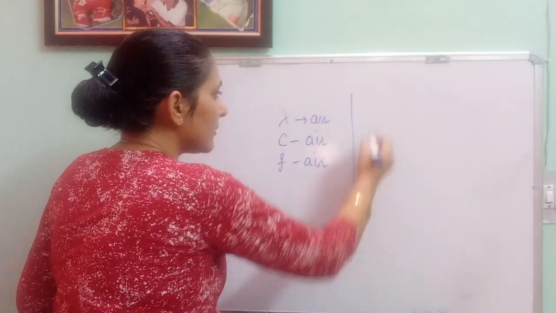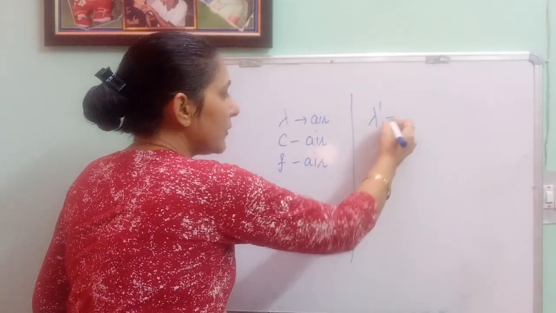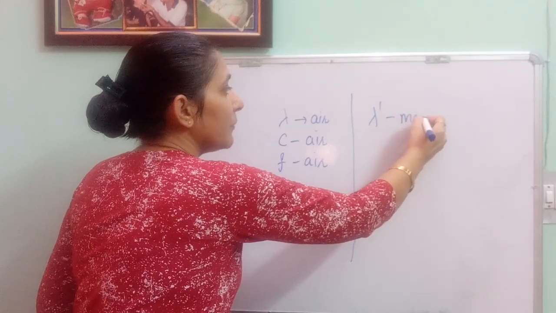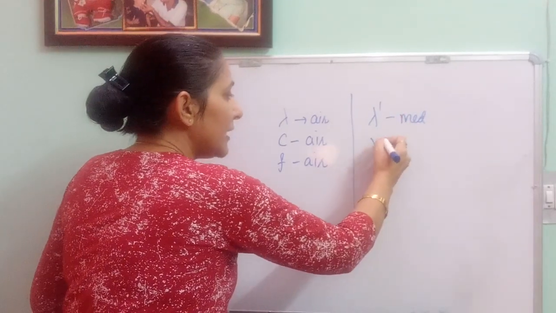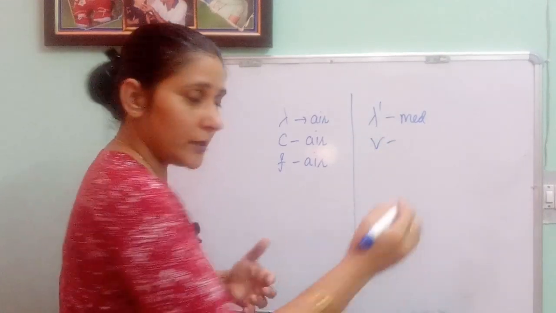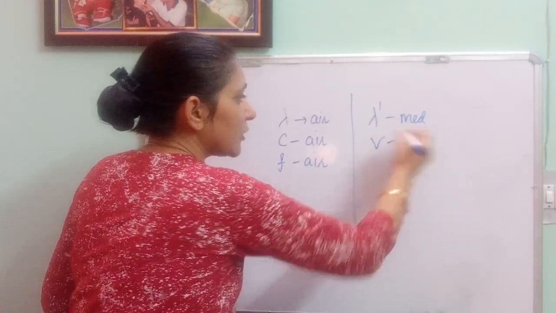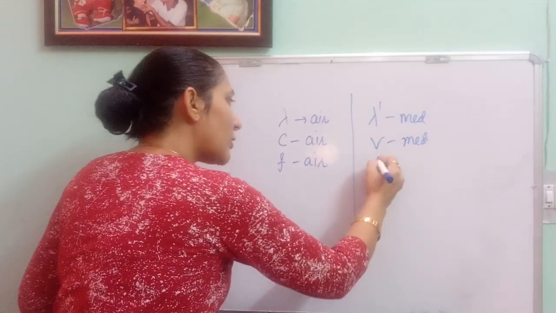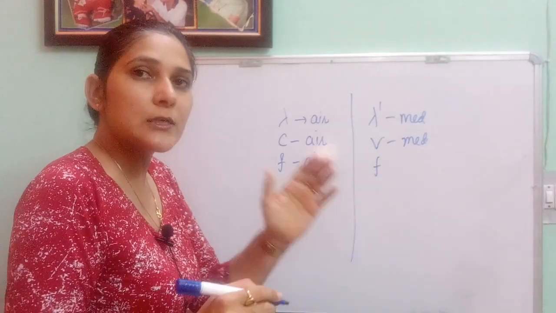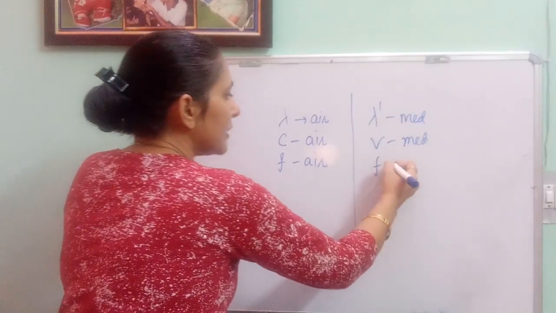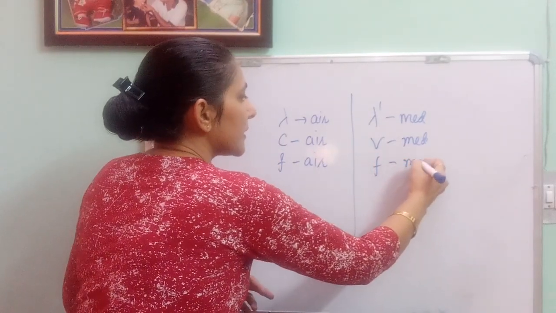And what will be the other aspect? Lambda dash will be the wavelength when the light is traveling in a medium, any medium. It can be refracted into any medium. And v is the speed of light in that medium. The frequency, as I told you, will remain the same whether it is going in air or in any other medium. So the frequency will be f, and this is in the medium.